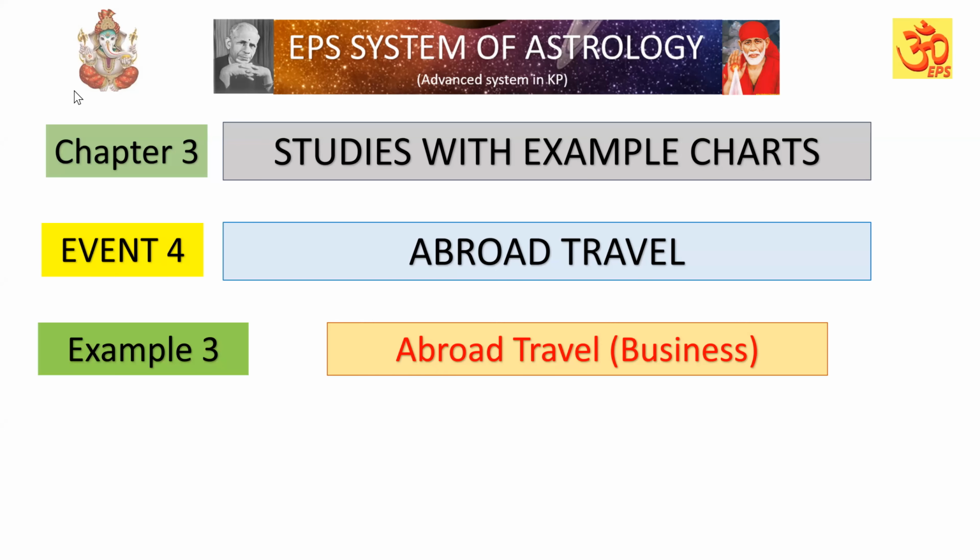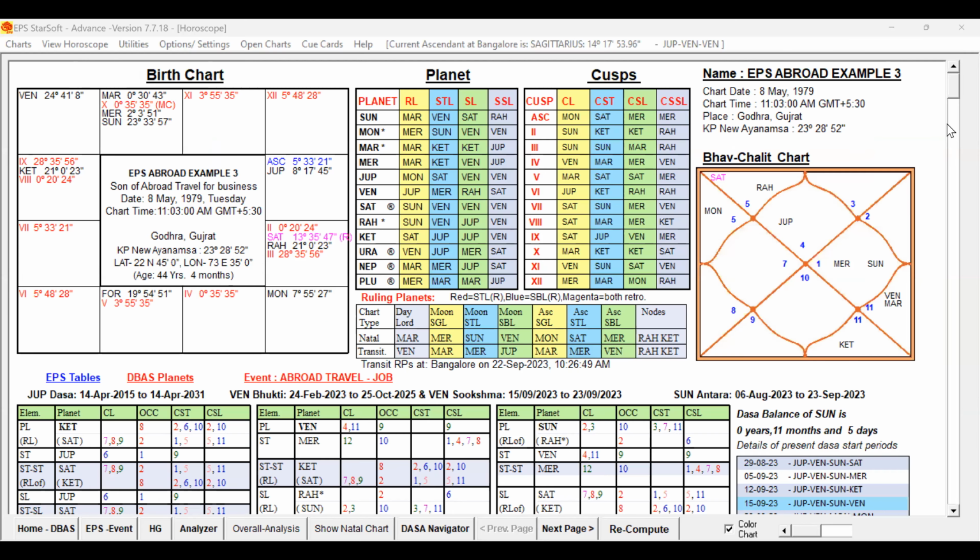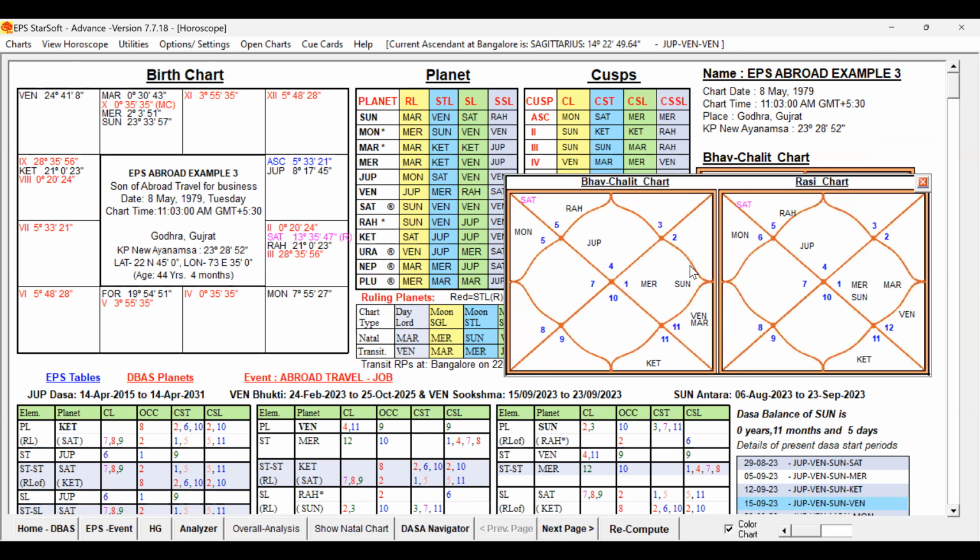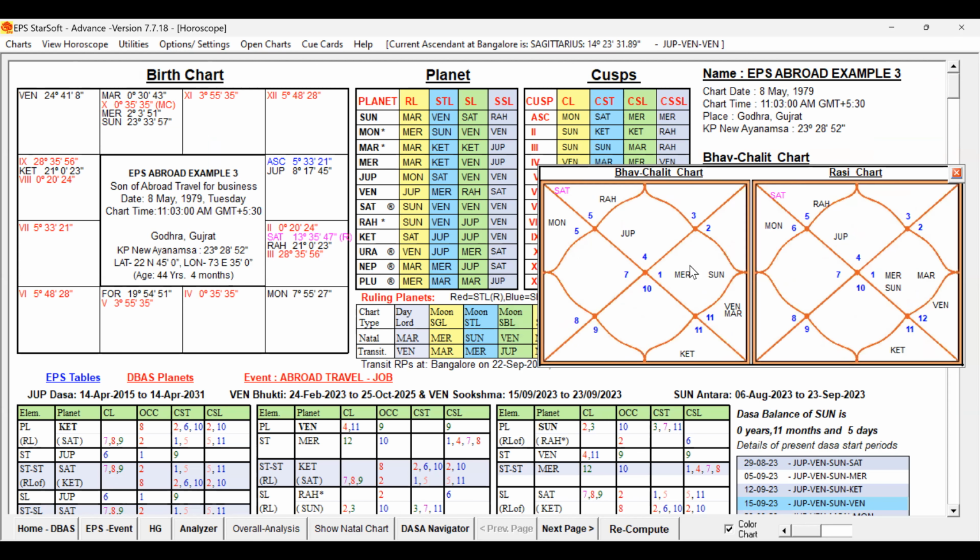Example number 3, abroad travel for business purpose. Now let us examine the birth chart. This is the birth chart of that native we are going to study. Before we study the self-signification, destiny and dasa periods, let us now do the general study. The native was born in the Lagna of Cancer.